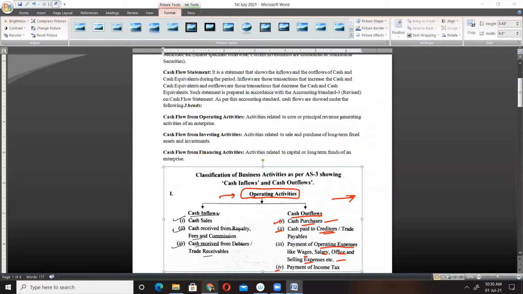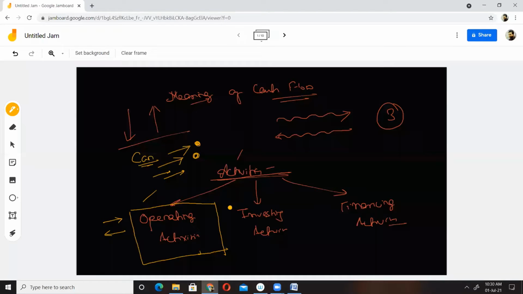So the first activity was our operating activity. Next we have investing activity. What is investing activity, or give some examples of investing activity? It may be inflow or outflow, doesn't matter. Examples of investing activities. Interest received, sale of stock, bond. Acha, Zubair, sale of stock, bond, okay, correct.